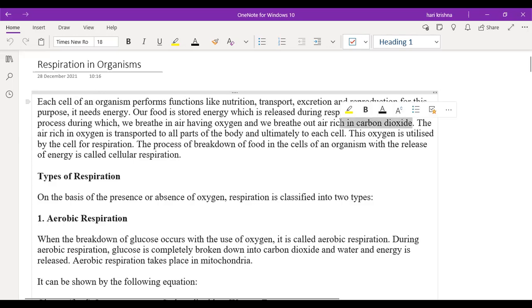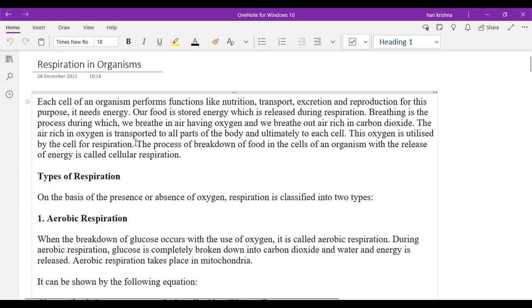Any doubts? The air rich in oxygen is transferred to all the parts of the body and ultimately to the cell. The oxygen is utilized by the cell for respiration. Good. Now we got the definition for respiration.